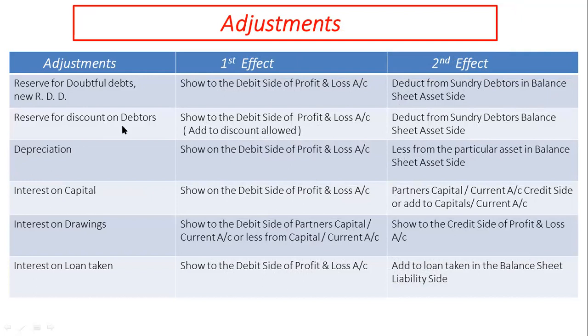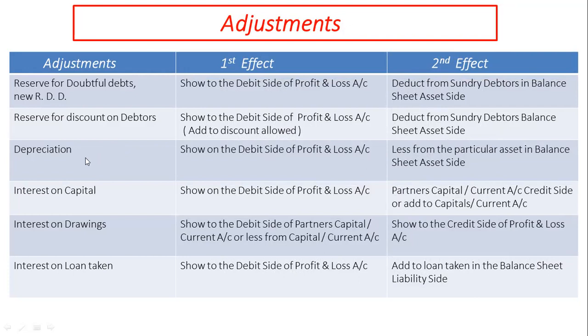Reserve for discount on debtors. This entry is occasional. Its first effect is shown on profit and loss account debit side or is added to discount allowed. Second effect is deduction from debtors on balance sheet asset side.